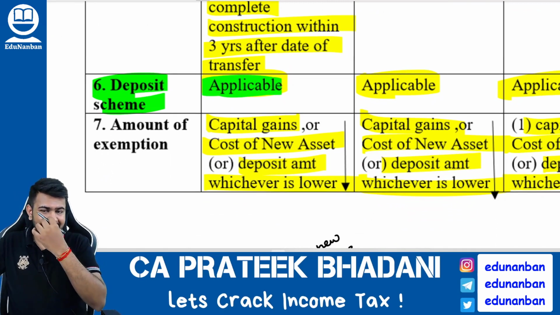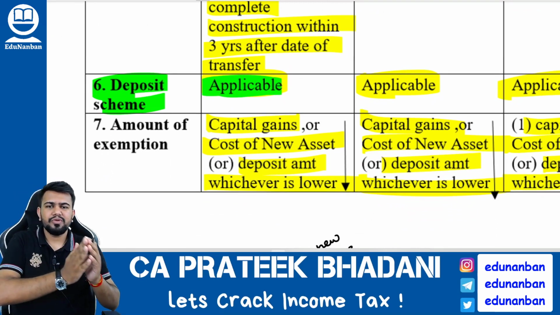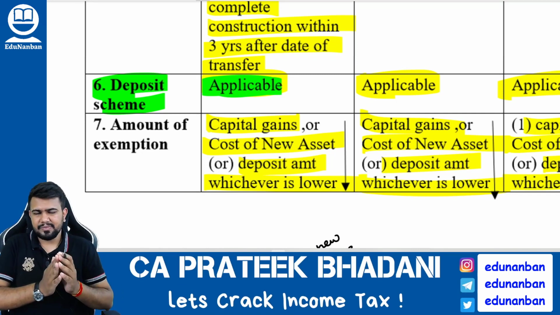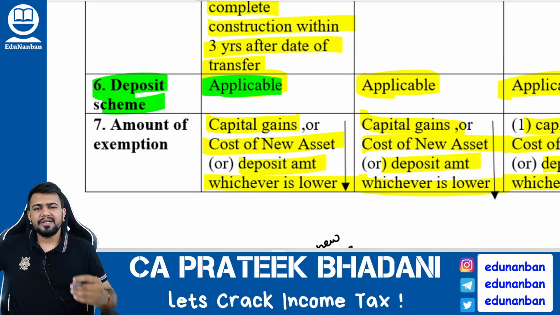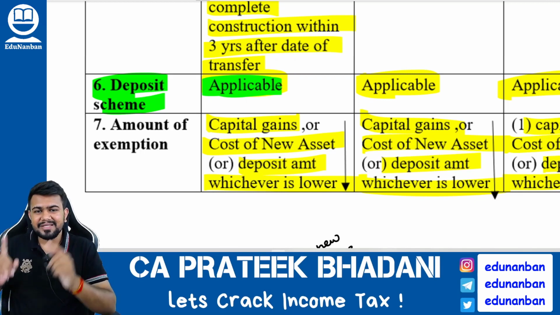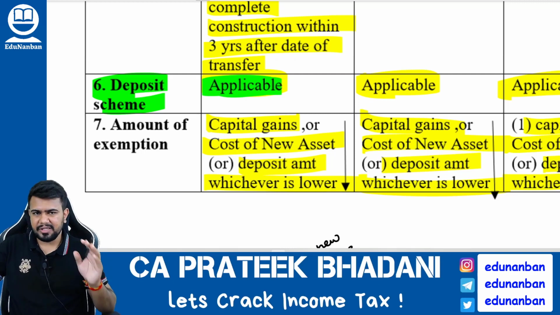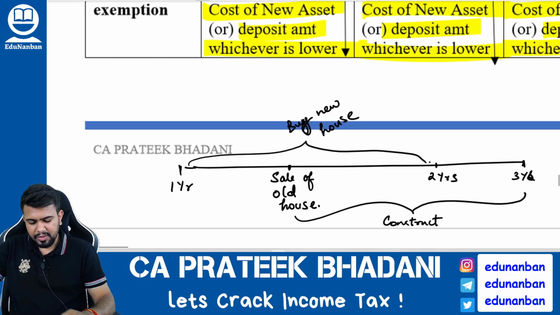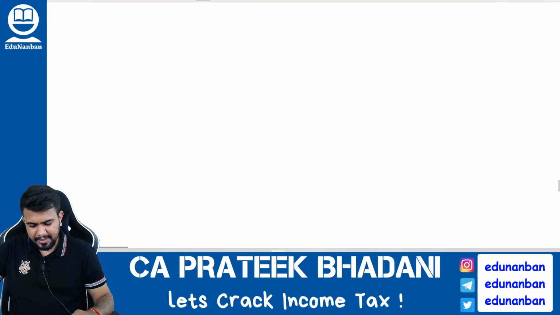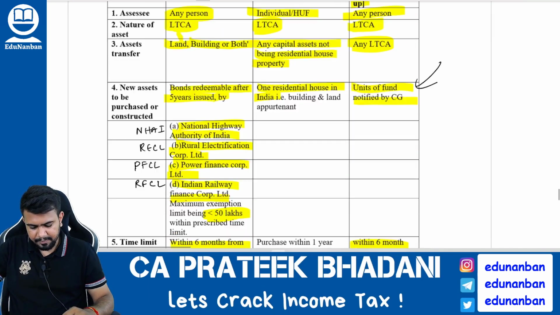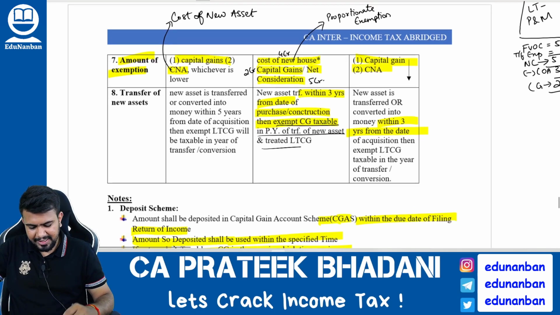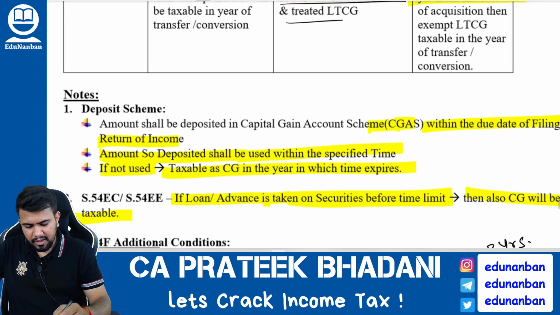Now listen, Kanna. I told you that there is a time limit of up to 2 years or 3 years, as the case may be. Correct? Now, when the return of income is being filed by the assessee, how will the government know whether the person is going to invest in a new house or not? It will be very difficult for the government to know. So what does the government tell? The government will tell you to deposit the money of capital gain in the capital gain account scheme.